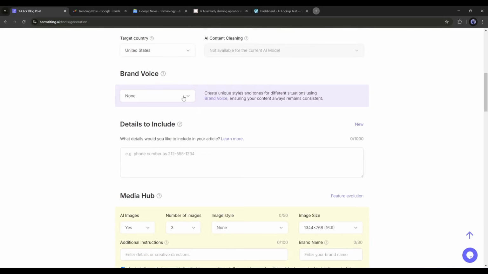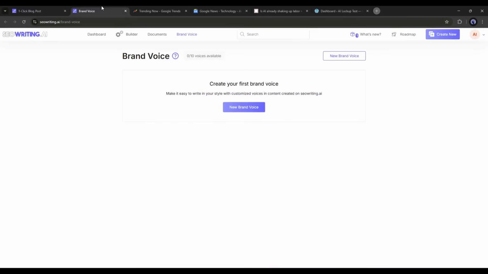Alright, next, we have another important feature called brand voice. It's basically to build your own brand voice. If you build your own brand voice, SEO Writing AI will generate constant articles that will seem like your own written articles. Open the brand voice option in a new tab, and then click on New Brand Voice.